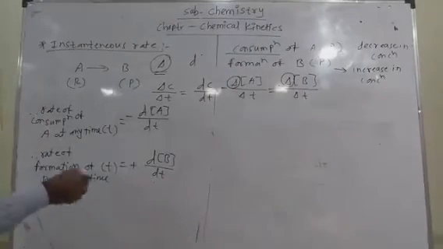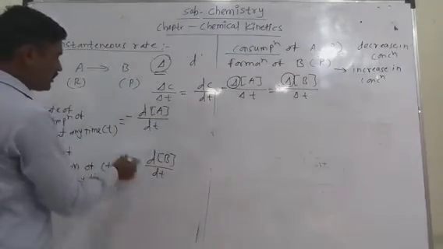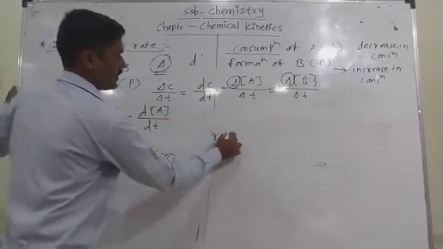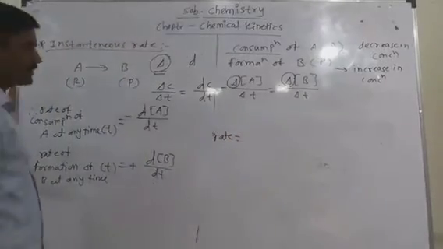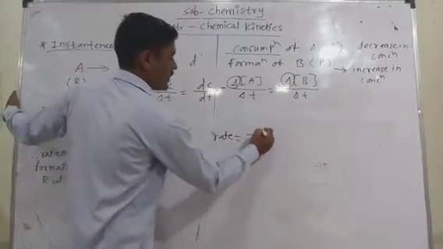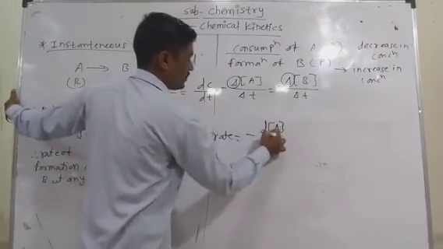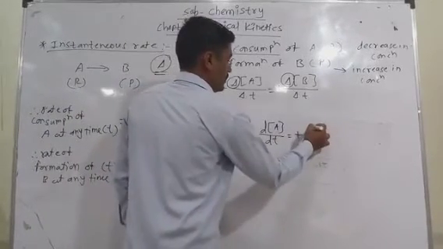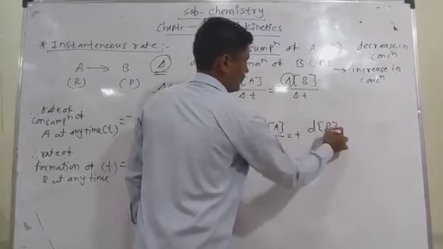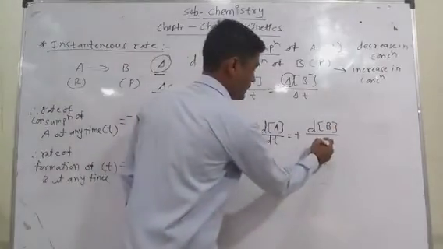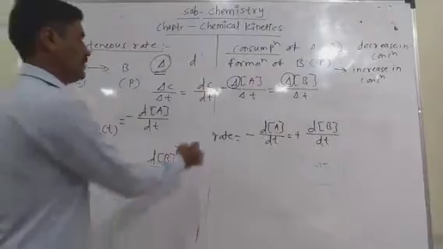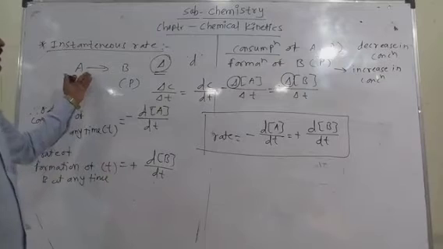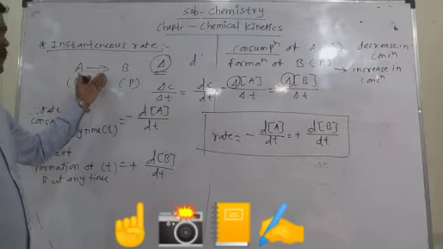According to both of these, the instantaneous rate of reaction is equal to the negative change in concentration of A divided by dt, which is again equal to the positive change in concentration of product B divided by change in time. So that is the instantaneous rate equation for the given reaction.